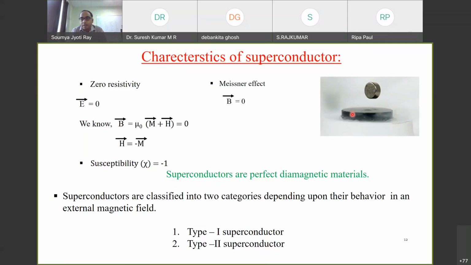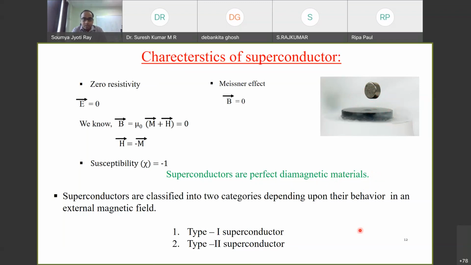Here is a piece of superconductor cooled below its critical temperature, and here is a permanent magnet being put on top of it. When it is superconducting, it will completely repel this magnet, which means the magnet will be floating on top of it. That is possible because of this perfect diamagnetic behavior.